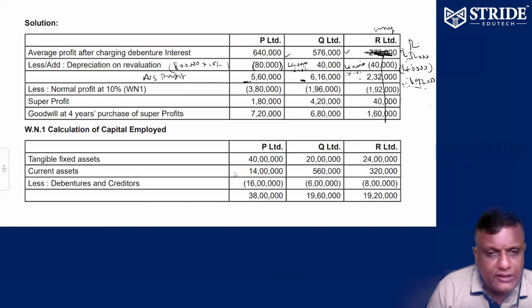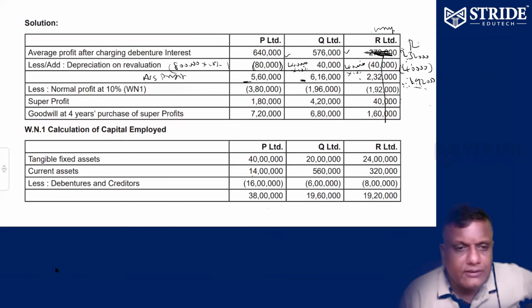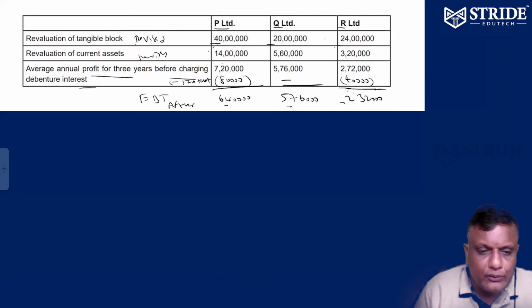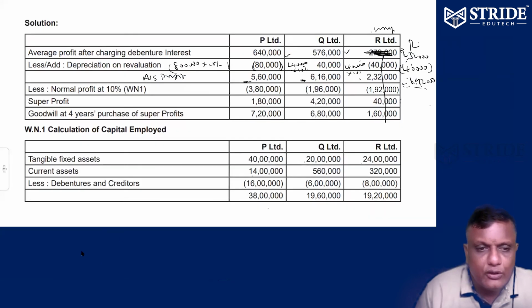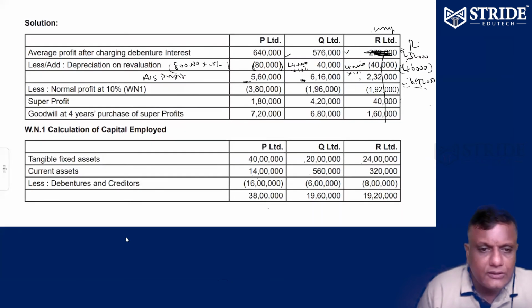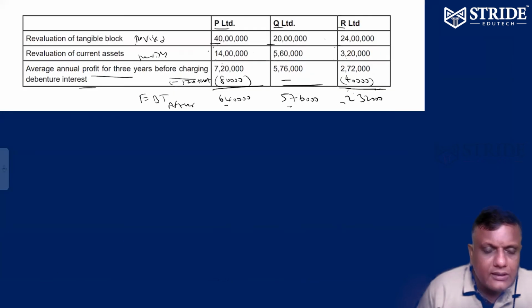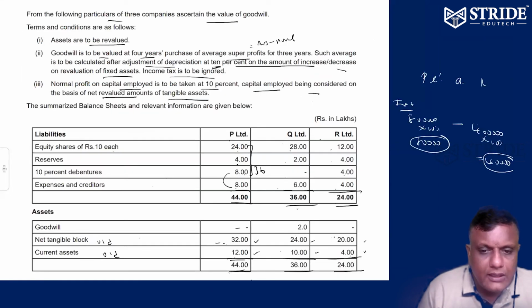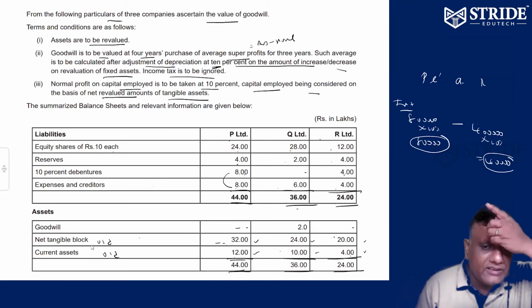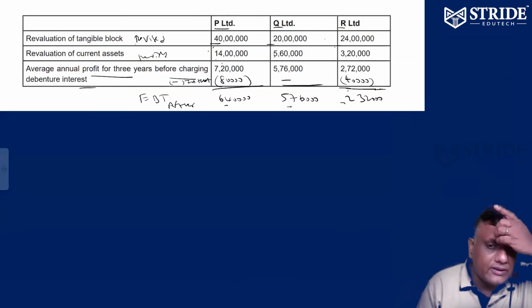So all your total assets: 40 lakhs plus 4, total tangible assets. Calculation of capital employed: fixed assets. New fixed assets 40 plus 20 plus 24. New current assets 14 lakh, 5 lakh 60, 3 lakh 20. Minus external liabilities. This value you cannot take because the revaluation value is already given. Otherwise you could take this value, but the revaluation value is already given.